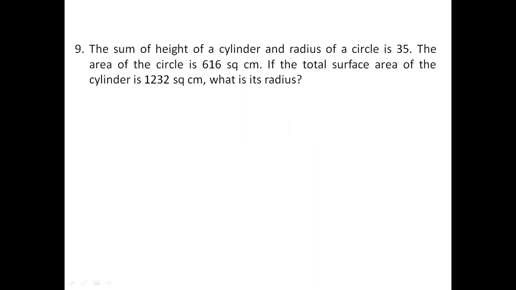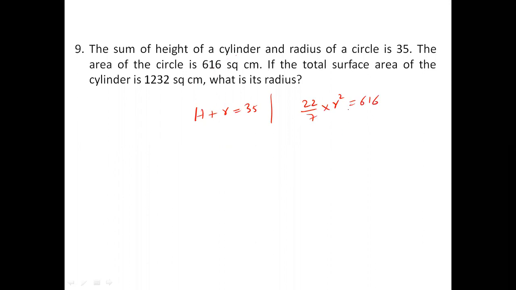The sum of the height of a cylinder and the radius of a circle is 35. The area of the circle is 616. Area of a circle, pi r square, is 616. This is given so that we can find the r square value. 22. See how many times it cuts? 2's and 8's. So r square equals 28 into 7, which is 196. R equals 14. If r equals 14, then height equals 21. So the height of the cylinder is 21.